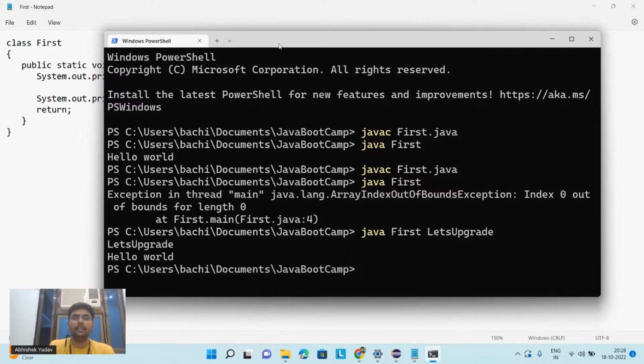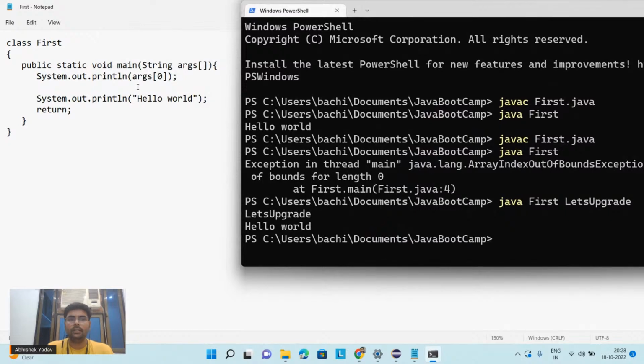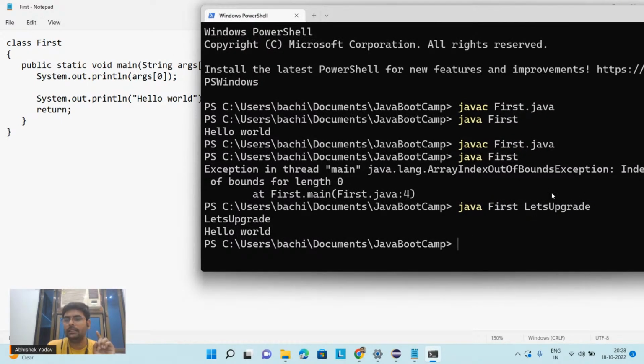So here you can see the first line we are getting is argument 0, that is my let's upgrade, printed on the output screen. And this let's upgrade is a command line argument. After that we are printing hello world, that is an English sentence, on the output screen. Everyone is clear with the command line argument, guys?